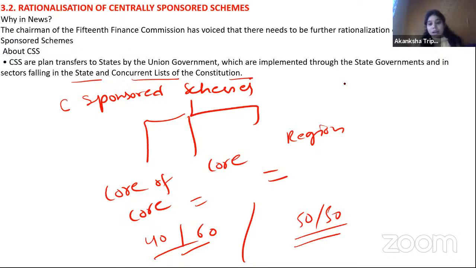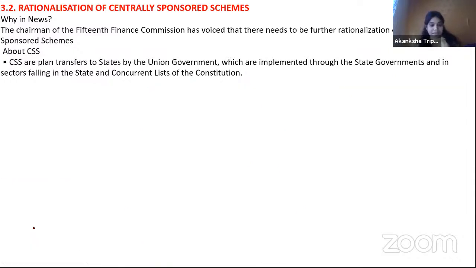So the Seventh Schedule talks about the lists: where the Union can make law, where the state can make law, and where both can make law. So these are the things you need to know. Now, one more thing, in the mains examination, there are high chances that this question can be asked.